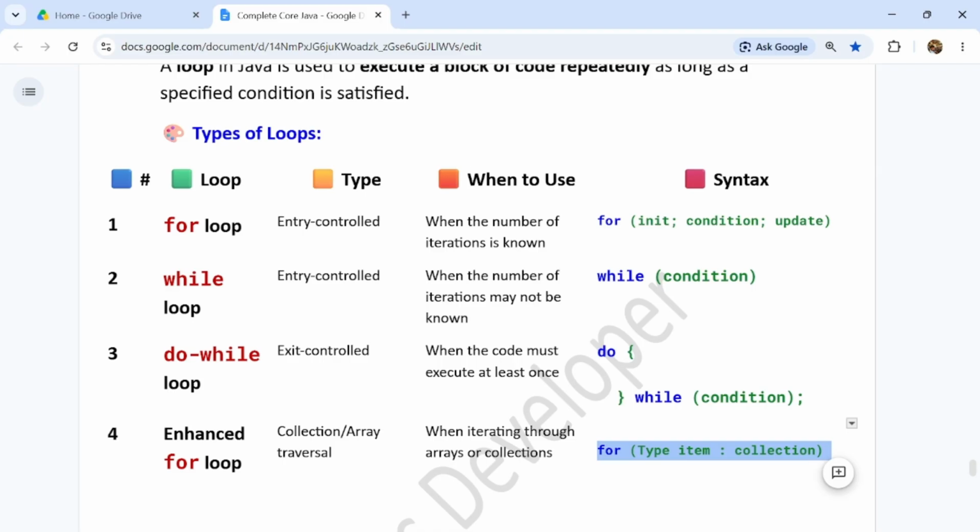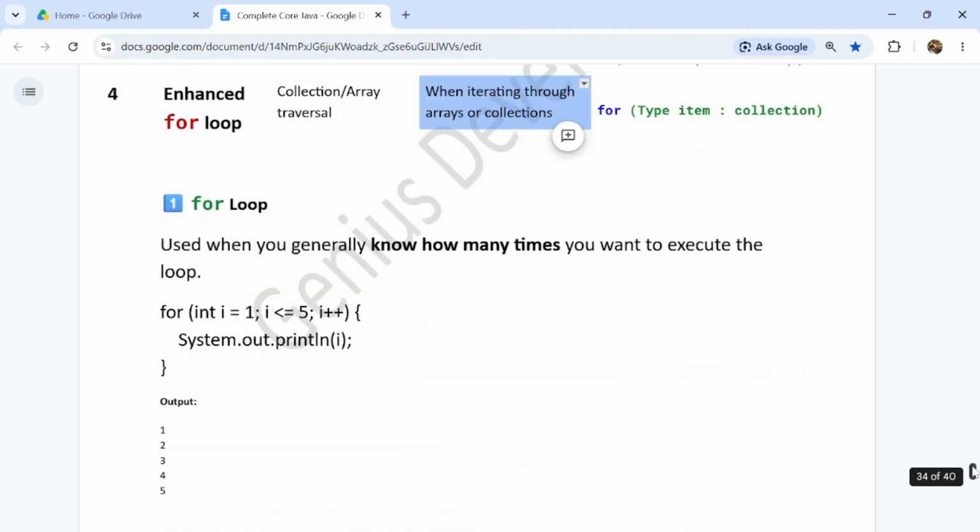When the number of iterations is known, and when the number of iterations may not be known, we should know the condition, guys, like where we have to use a for loop, where we have to use a while loop, and do while when the code must execute at least once, and the enhanced for when iterating through arrays or collections. The enhanced for loop and for loop are a little similar, so we have to be careful, but the enhanced for loop is only for iterating over arrays or collections, guys. So we'll see the example.